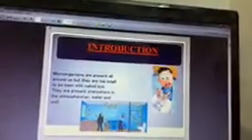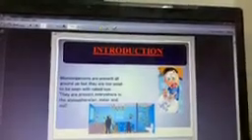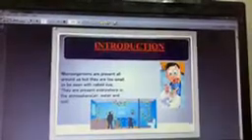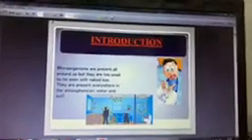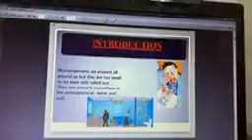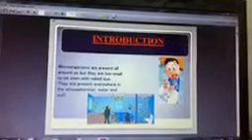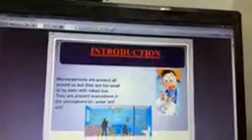Now we will study each group of microorganisms separately. First we will study bacteria. You might have seen that bacteria are found everywhere. That means they are cosmopolitan in nature. They are found inside your body, in dead and decaying organic matter, and in air, ice, cold water, right? Everywhere they are found.